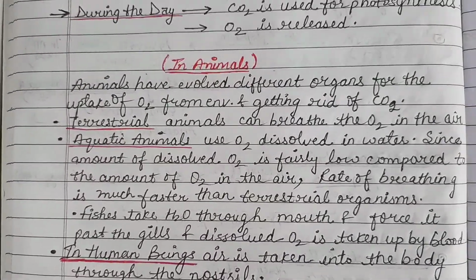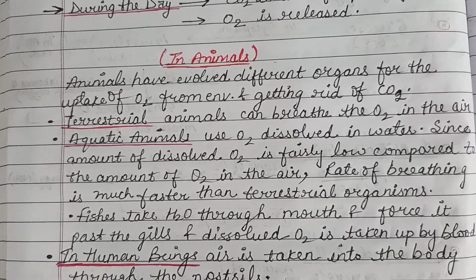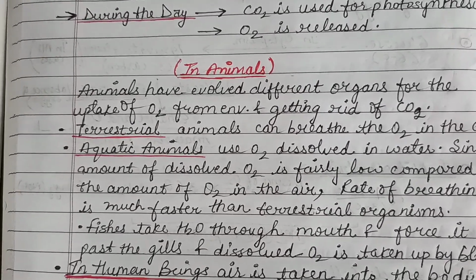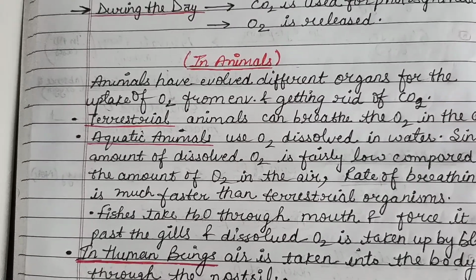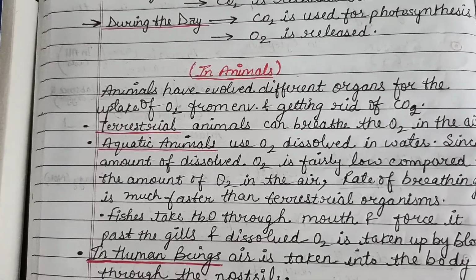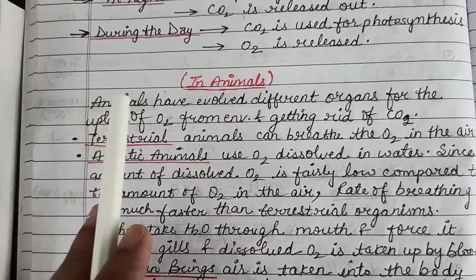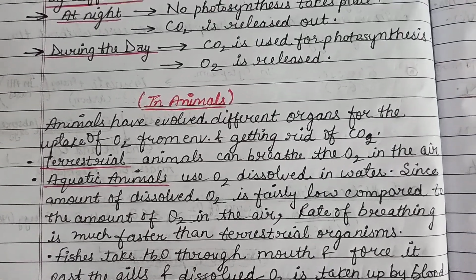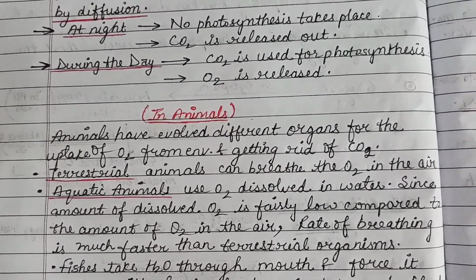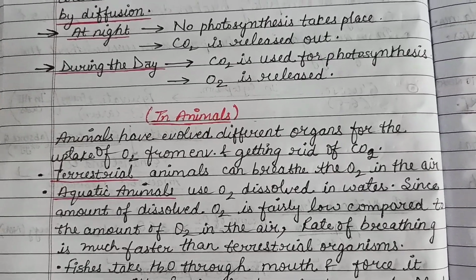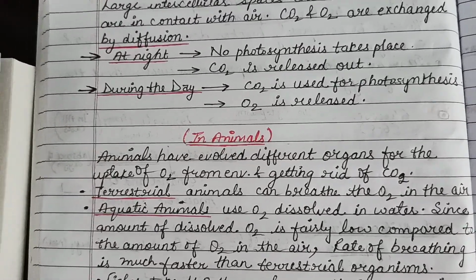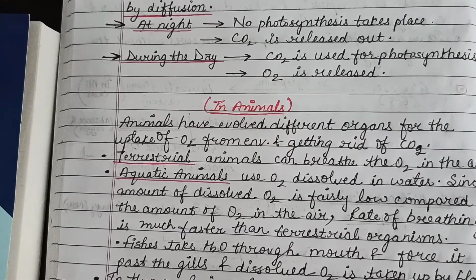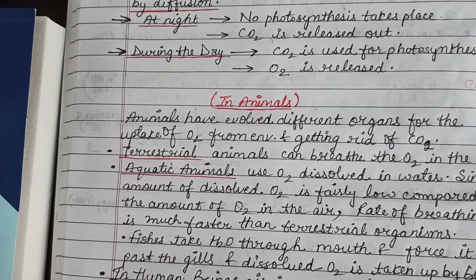In animals, there are different organs available for respiration depending upon the habitat of the organism, right? For example, terrestrial animals, because they are present on land, can simply breathe in oxygen which is present in air, and they have lungs for their respiration, right?